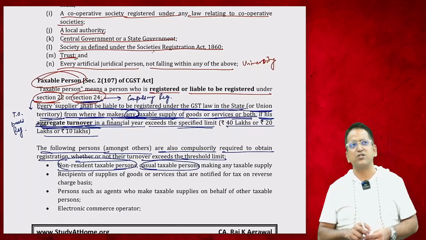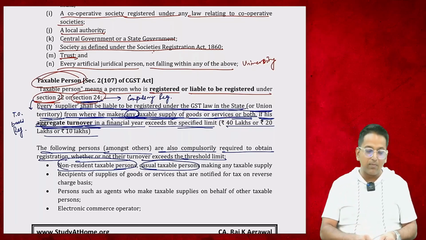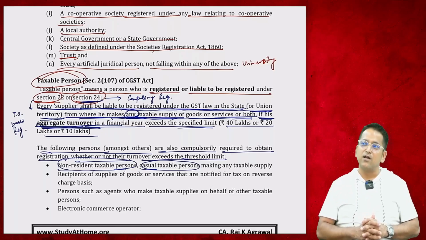Okay, now who is a casual taxable person? Let's say I am registered in UP, because I only supply in UP and my shop is also located in UP. There is going to be a fair in Bihar. Then I thought the goods would be sold at this fair, so I made 5 or 6 bags and loaded goods in them. We caught the train and left for Bihar. We thought we will set up a stall at the fair and start selling the goods there. So this person is called a casual taxable person. Did you understand who is a casual taxable person? Those who go to another state and casually sell goods, not always. They will casually go and sell goods, and they are registered in any one state.